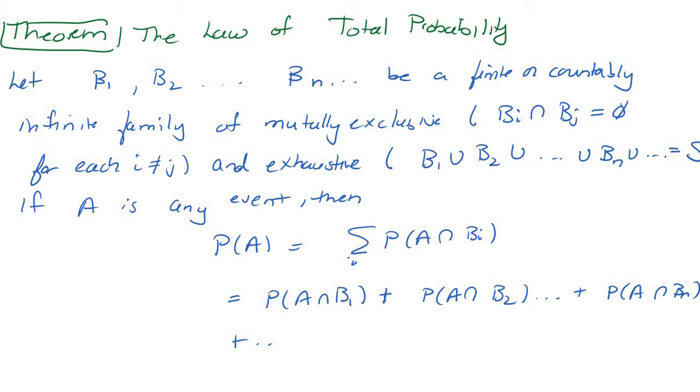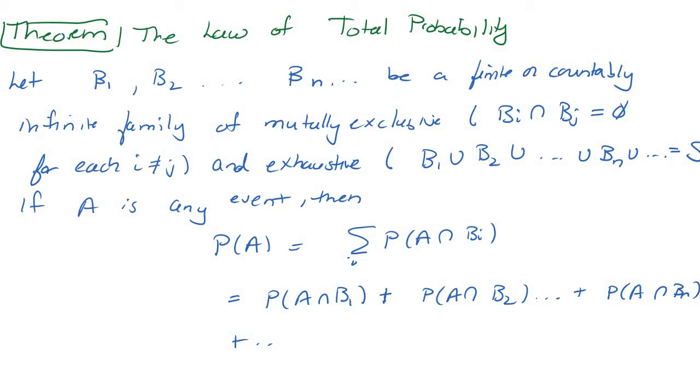B1 is the event that the sequence contains a 1 in it. B2 is the event that a sequence contains 2 in it, but not 1, and so forth.